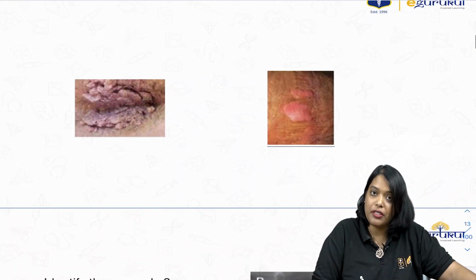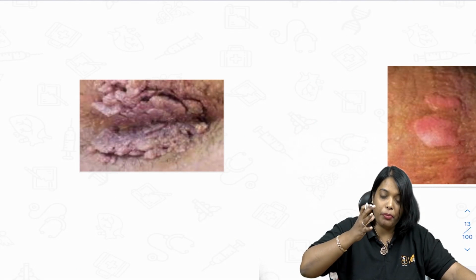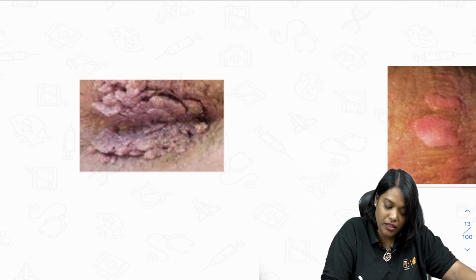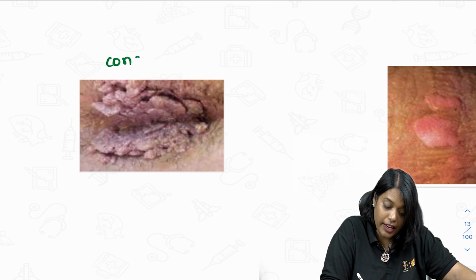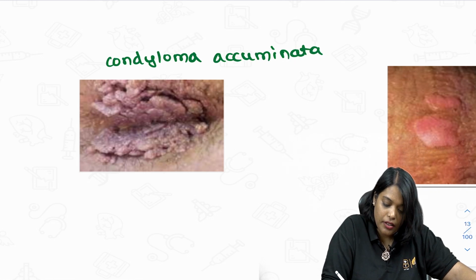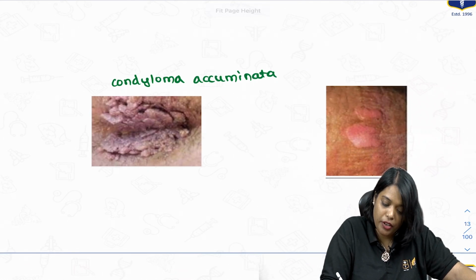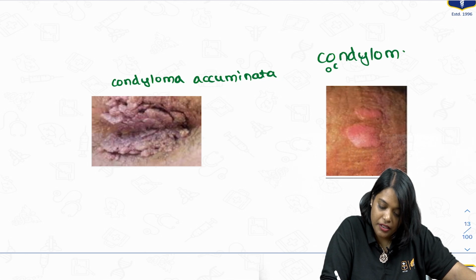So there was one more picture, something like this. What you're observing here is growth around growth. These are the warts. So it's called Condyloma acuminata. And this one, if you observe, is Condyloma lata. It's a flat lesion.